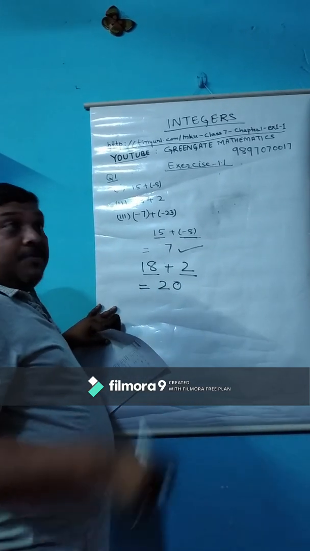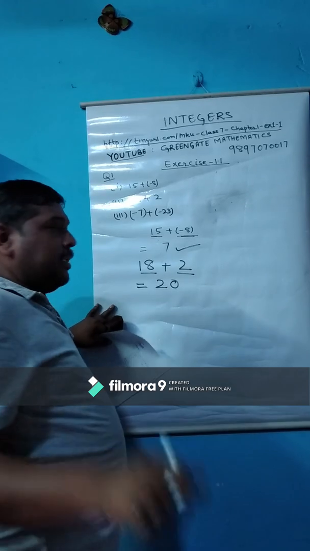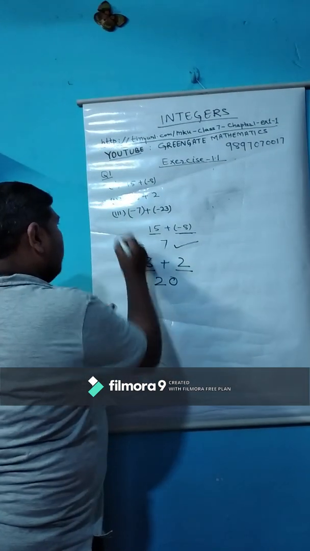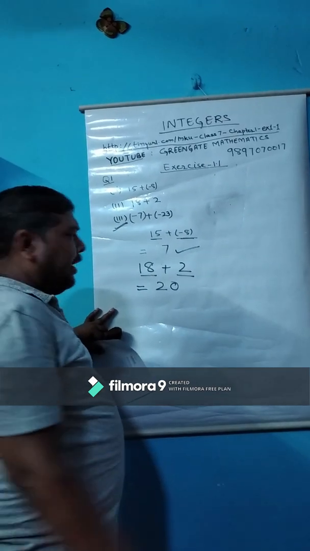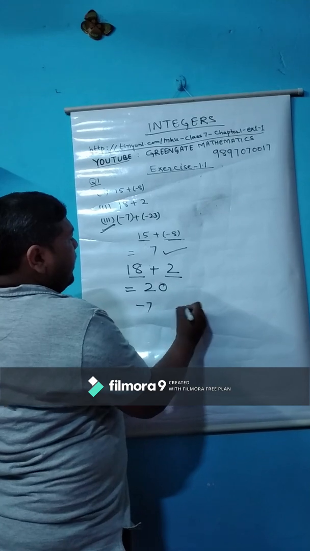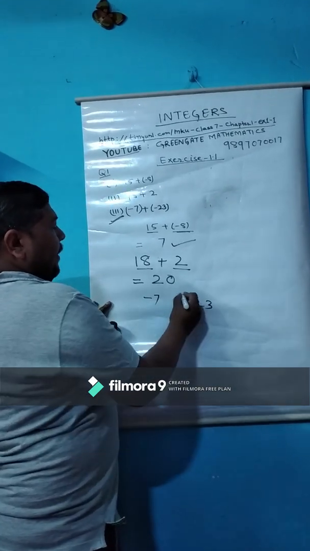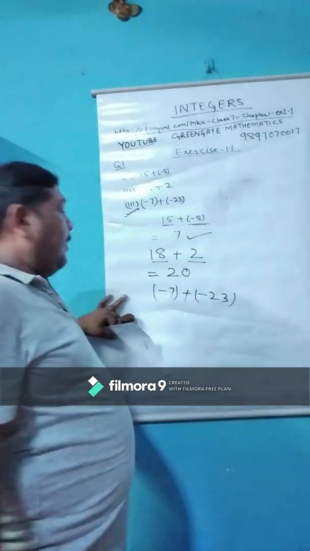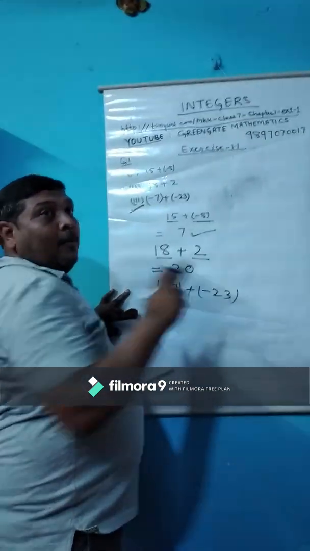Next one. Now here, children, both integers are negative. The first one is negative 7 and the second one is negative 23, and between them is a plus sign. Both are negative. What is the rule?